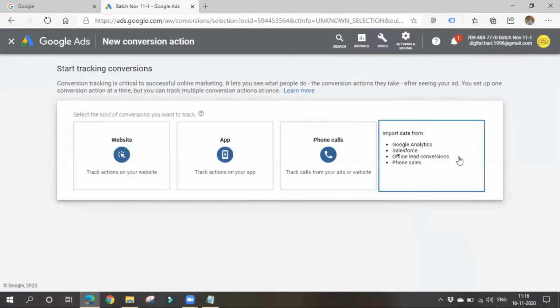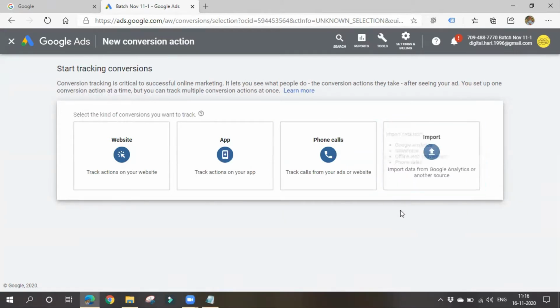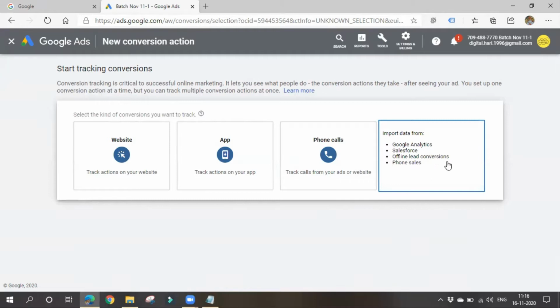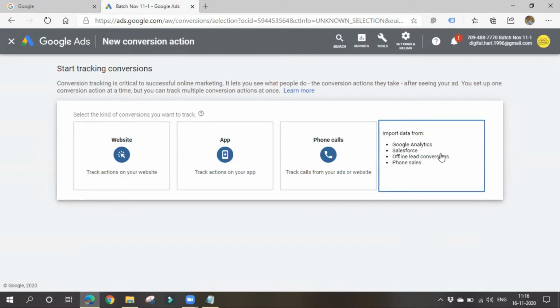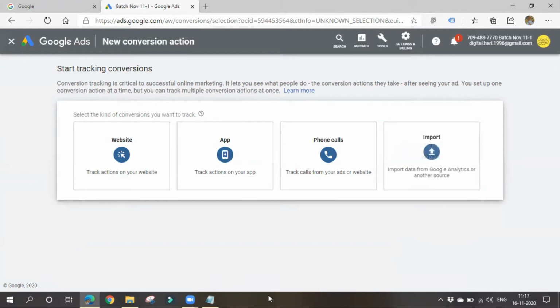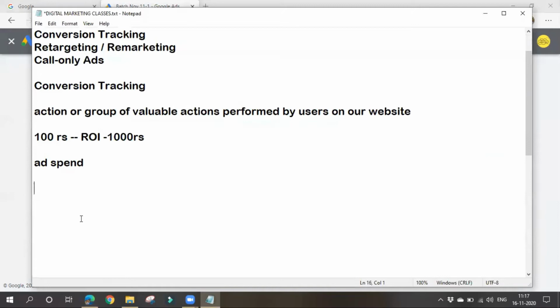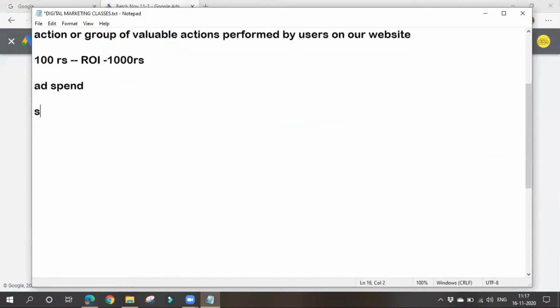Now, about this import. What is this import? If you want to track offline conversions, see here, offline lead conversions, then we can import data. Import means we have to give data to Google Ads. I'll explain what offline conversions are. Let's think that we have run some ads on a search network campaign or display network campaign, whatever it may be.